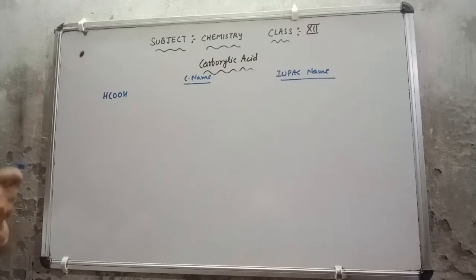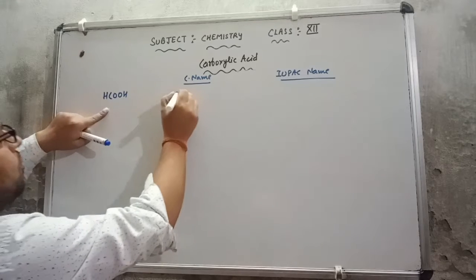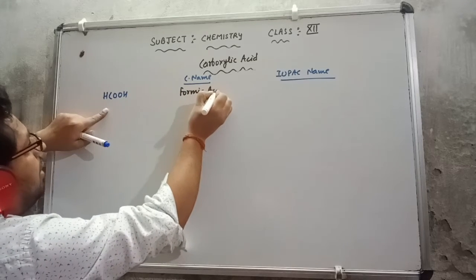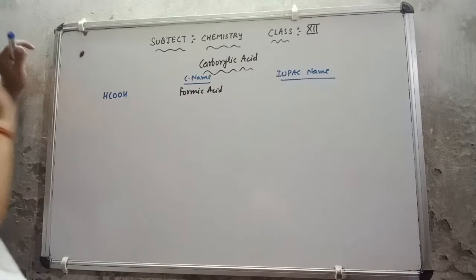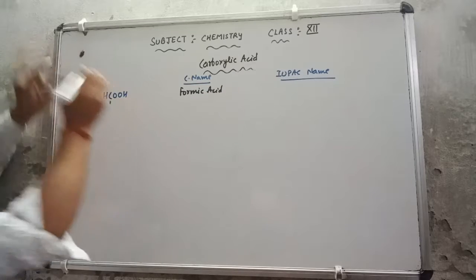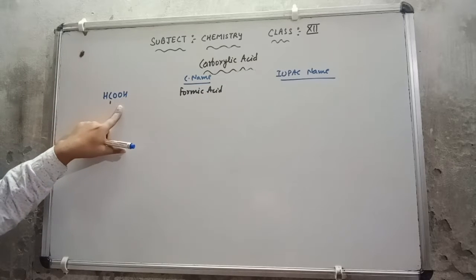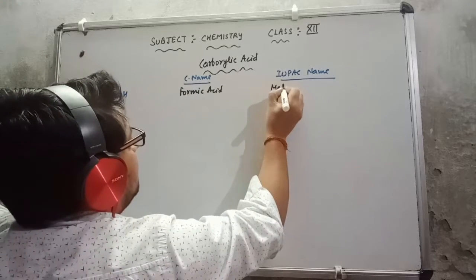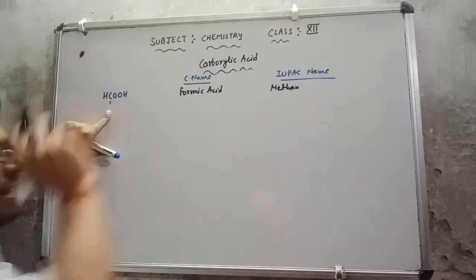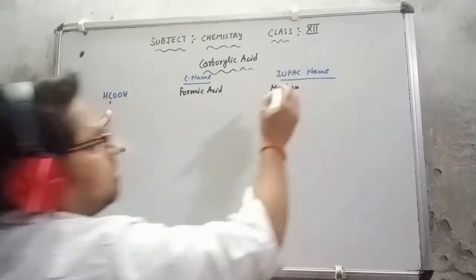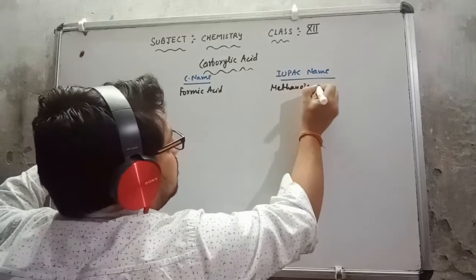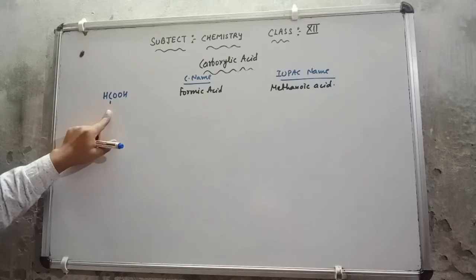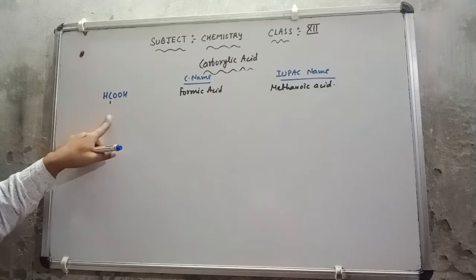Now the common name of HCOOH is formic acid, and you can see we are going to count the carbon which is present in the carboxylic. So simply for one carbon, methane is there. From the methane, I will remove the E and add oic acid. So this is methanoic acid, because I am going to count the carbon which is present in the carboxylic.